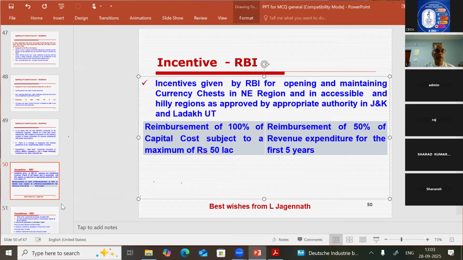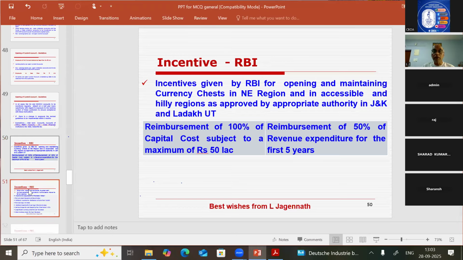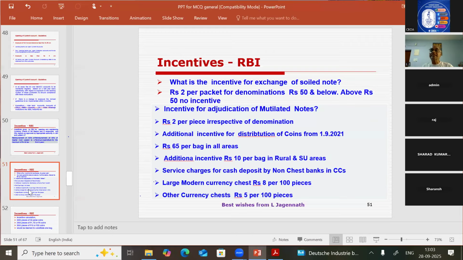Okay, so that is one. Now, what is the incentive for exchange of soiled notes? First we should know what a soiled note is. A soiled note is a note which cannot be reissued to the customer. It has become so spoiled that at any time, that note cannot be given to the customer.